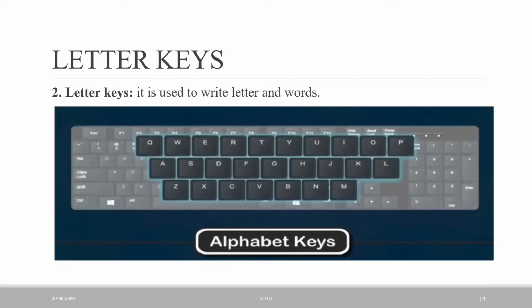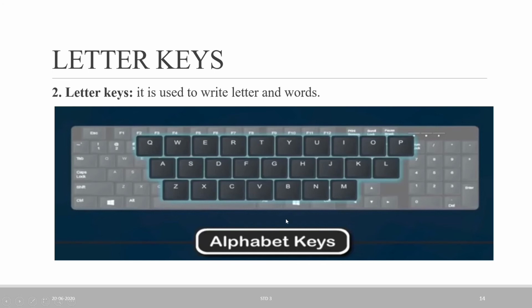So the next one, the letter key. What is the use of the letter key? It is used to write letters and words. So see this picture, I am showing this. It is a QWERTY keyboard. QWERT, these are the first letters.